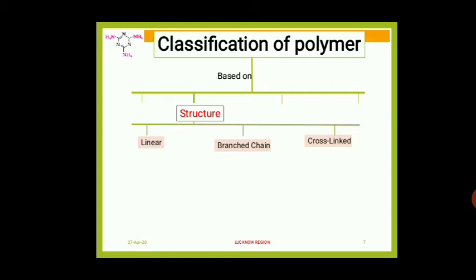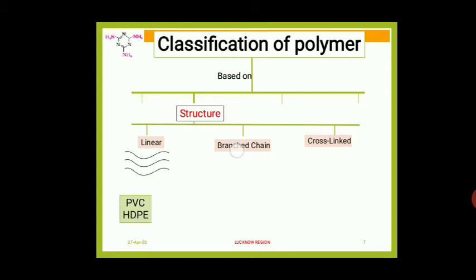Based on structure, polymers are divided into three types. First one, linear polymers. Second one, branched chain polymers. Third one, cross-linked polymers. Now see, students, linear polymers. Linear polymers are straight and unbranched. Example: high density polythene and polyvinyl chloride.